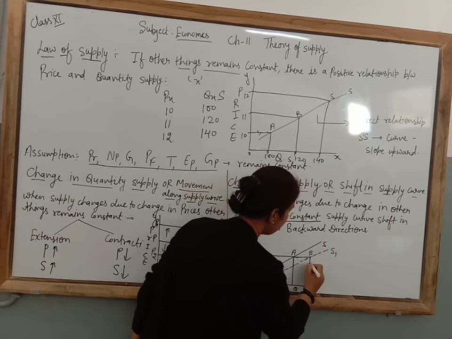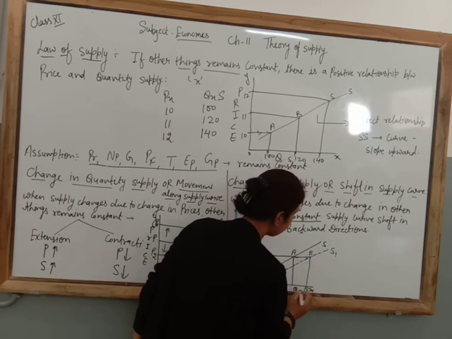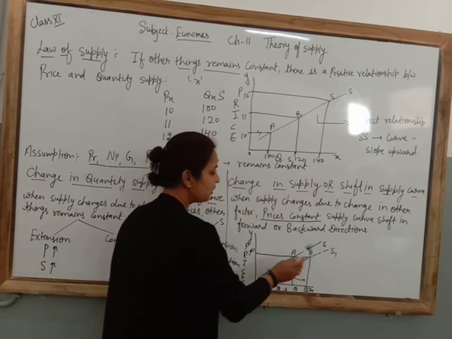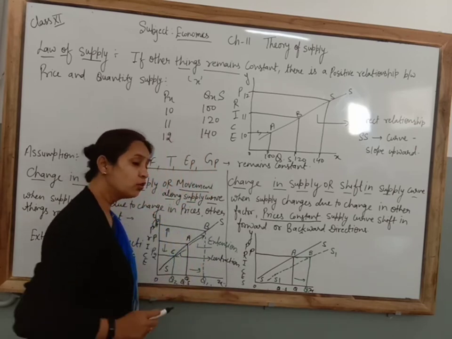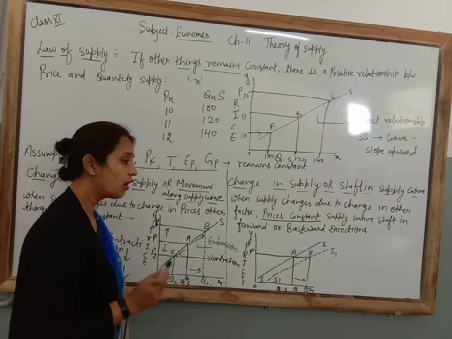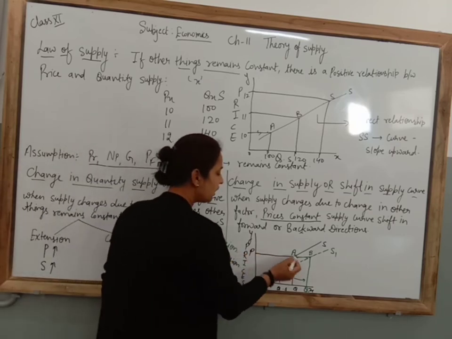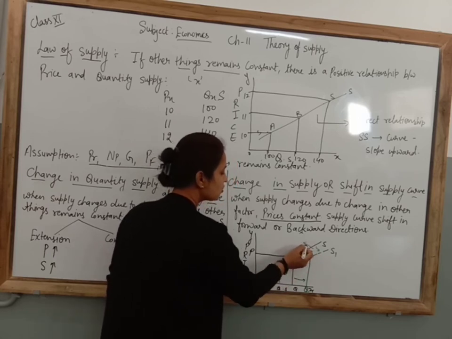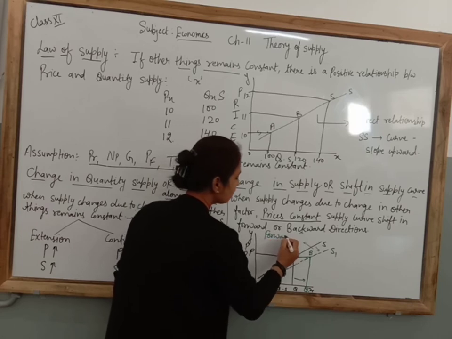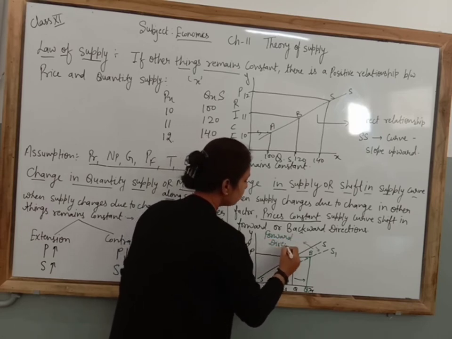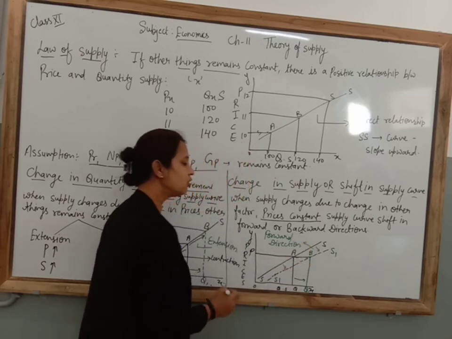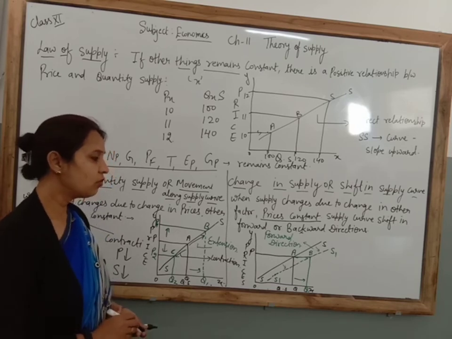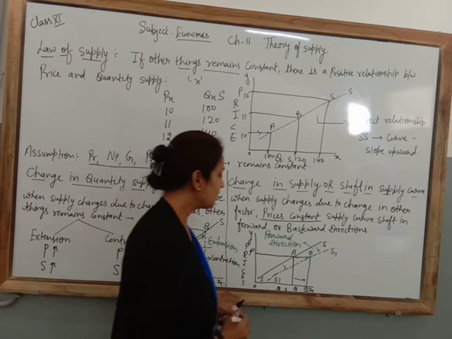Clear? It cuts here, and you can see very easily that quantity supplied goes from OQ to OQ1. Clear? From A to B point, although the prices are constant, due to the increase in technology you have to write in the explanation that the supply curve shifts in the forward direction. And it shifts due to which reason? You have to write in the explanation, due to technology, due to decrease in taxes, whatever the question is giving, you have to write accordingly. Clear? That is known as an increase in supply.